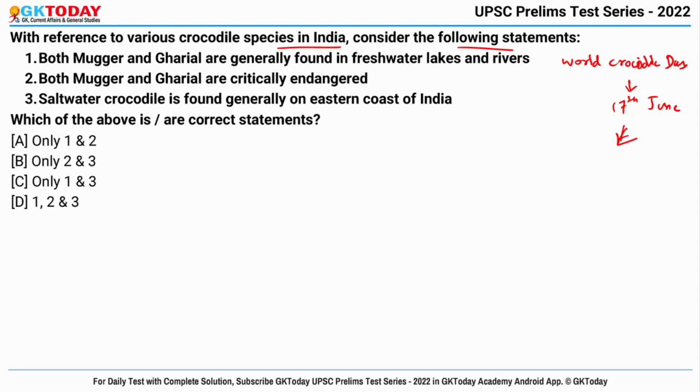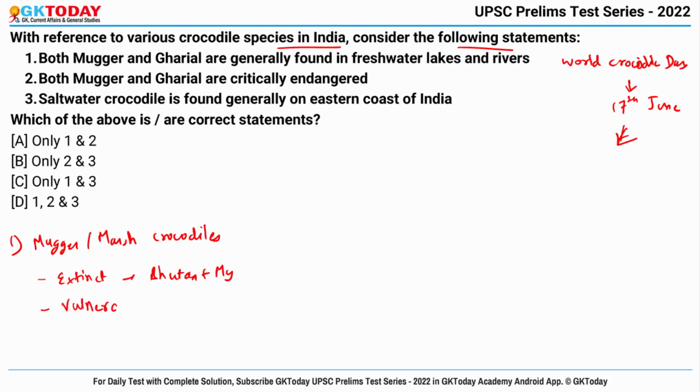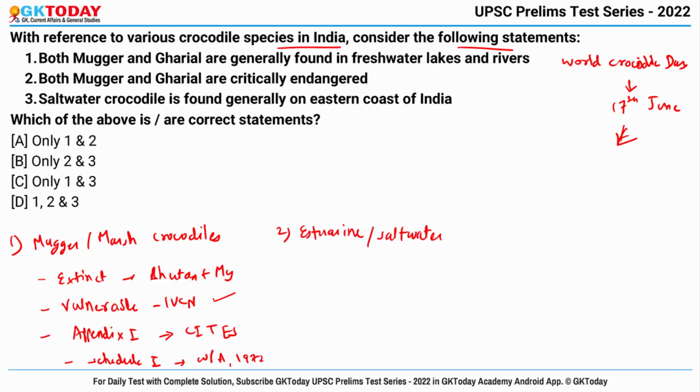Basically there are 3 species. First is Magar, or you can say marsh crocodiles. First of all, these are completely extinct in Bhutan and Myanmar. And talking about its protection status, it has been categorized as vulnerable in the IUCN list of threatened species. Then it is listed in Appendix 1 of CITES, and it has also been included in Schedule 1 of the Wildlife Protection Act 1972.